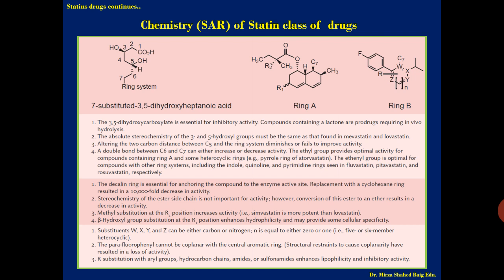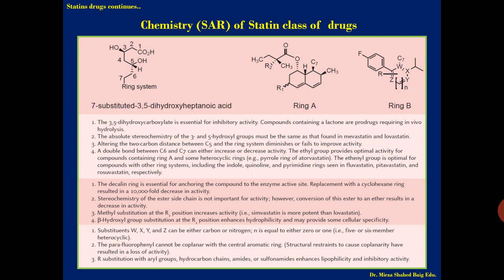Next we go for ring A first, which is present in the older form of the drugs like lovastatin, pravastatin or simvastatin. The decalin ring is essential for anchoring the compound to the enzyme active site. Replacement with a cyclohexane ring resulted in a 10,000 fold decrease in the activity.